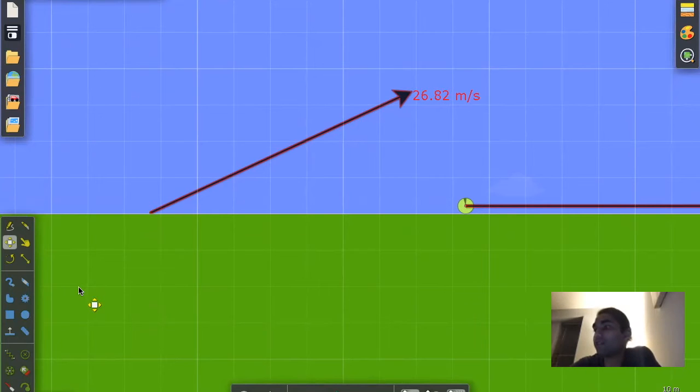Our second scenario takes place on the moon, where the objects are under the effect of microgravity. The third scenario takes place on Jupiter, where the objects are under the effect of hypergravity. And our fourth scenario introduces air resistance into the mix. Brian, do you want to explain further?